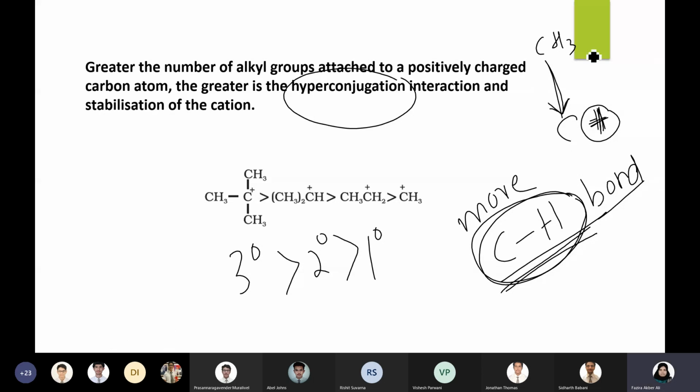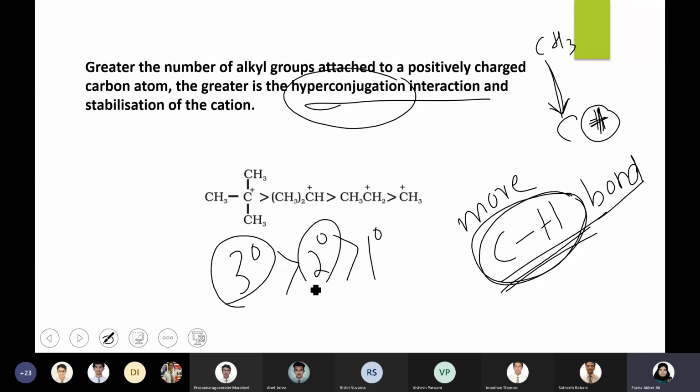So more hyperconjugation interactions are possible, which stabilizes the carbocation. So in tertiary, more alkyl groups, more CH bonds, that means more hyperconjugation interaction. But for secondary, there are only 2 alkyl groups, so comparatively less hyperconjugation. And for primary, there is only 1 alkyl group, so even less hyperconjugation interaction. And for simple methyl carbocation, there is no hyperconjugation possible because there is no carbon attached to the carbocation. So here, no hyperconjugation.